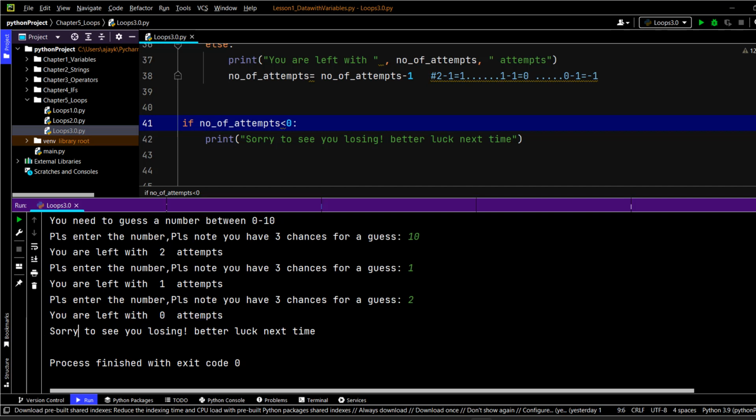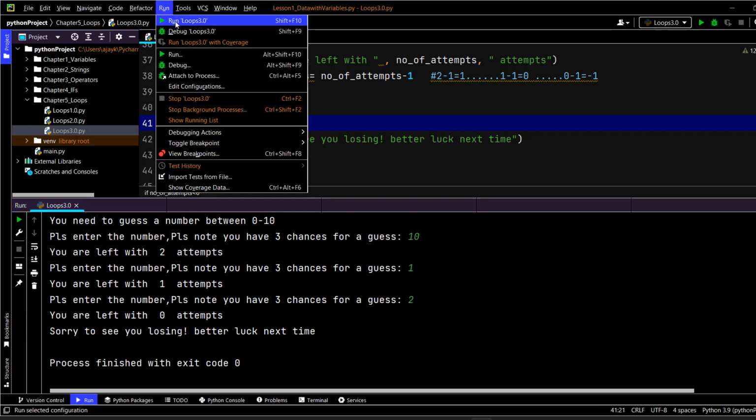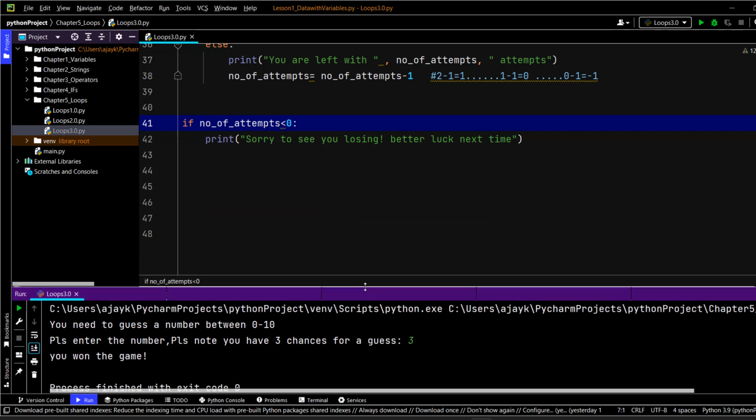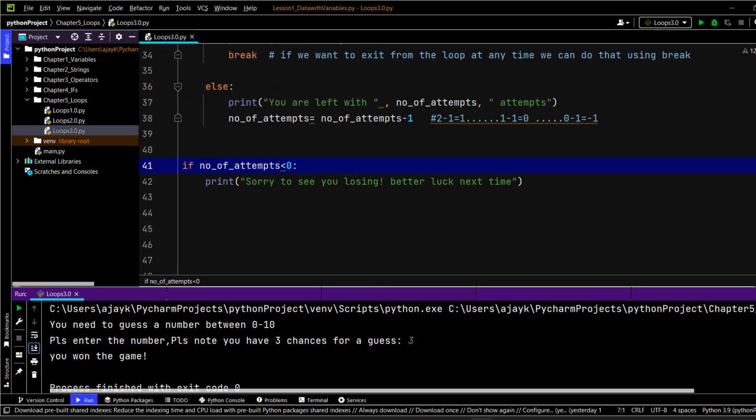Sorry to see you losing. Better luck next time. Fantastic. So this is working, right? If we run this and let's say I write the correct number, I think it was 3, right? You won the game. You won the game. Okay. So in this way, we can basically create this program.